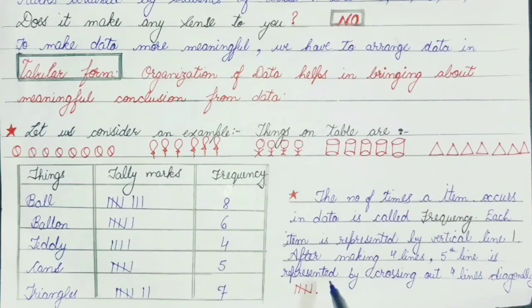The fifth line is represented by crossing out the 4 lines diagonally. Yes class, by drawing one line diagonally across the 4 lines, we show that these are 5. As we write 5 in maths in the Indian system as this 5, but if we want to show it according to tally marks, we draw 4 vertical lines and show the fifth line by crossing all 4 lines diagonally.